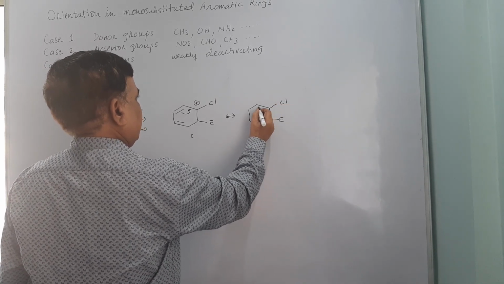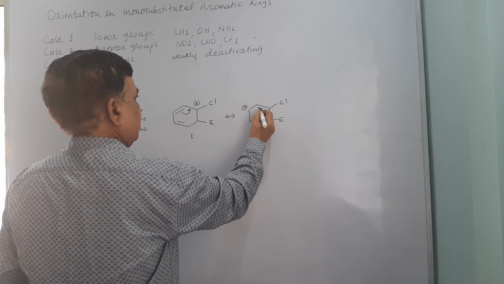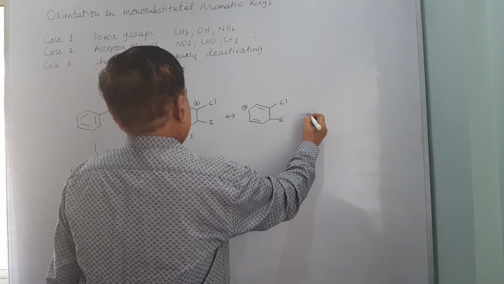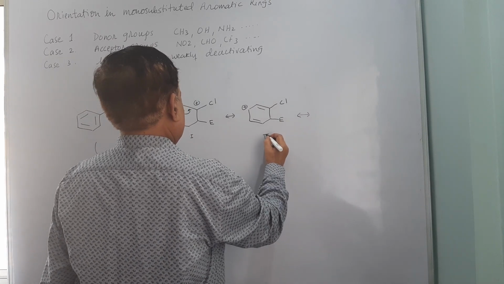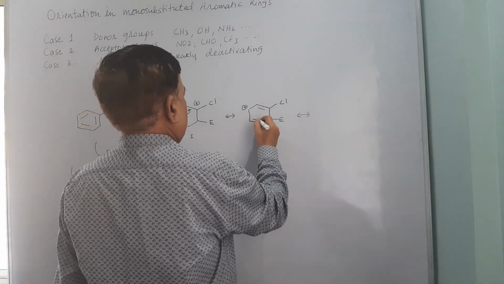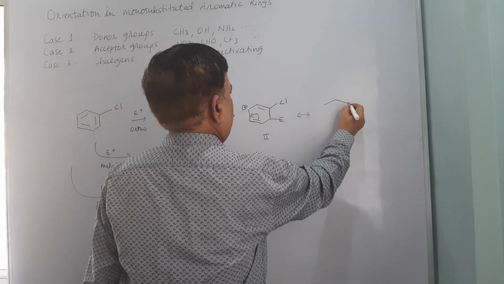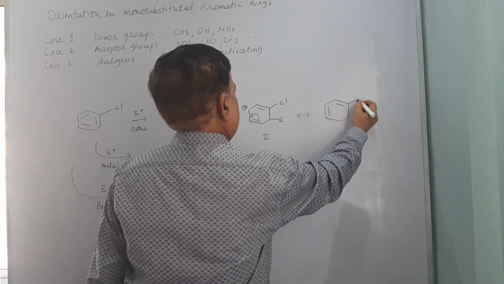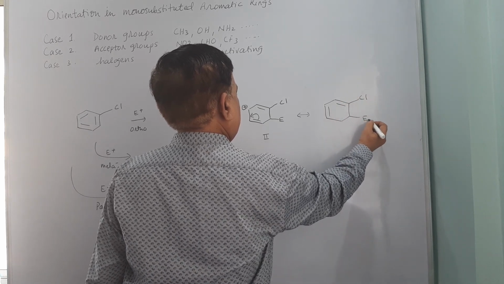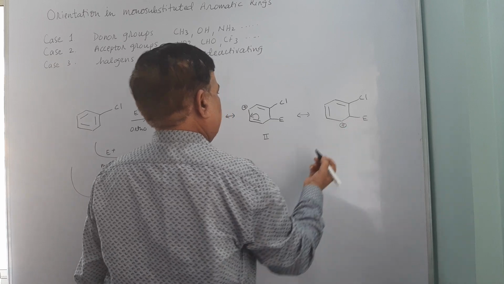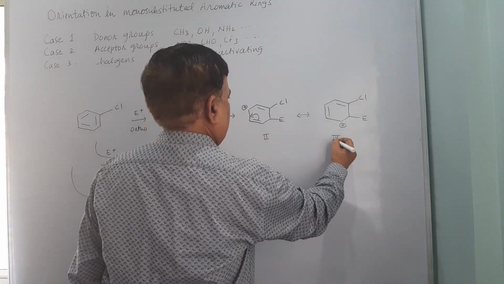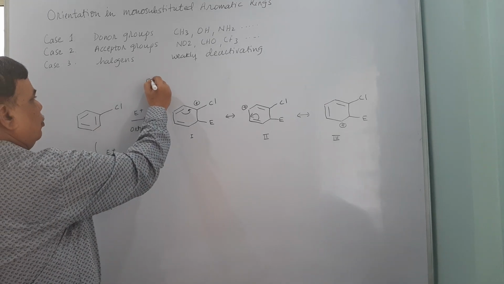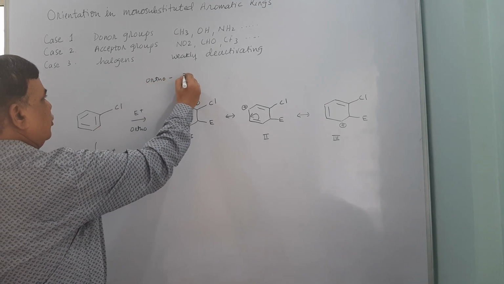Cl positive charge will be shifted here, and lastly this is the second structure, and when this pi cloud participates in the stabilization of resonance, this is where the positive charge would be here. So, 3 valid resonating structures for ortho attack, 3 structures.